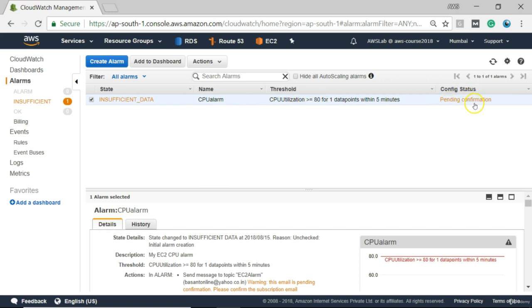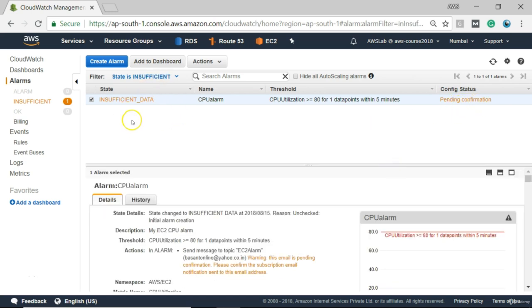Okay, config status, see the pending confirmation, because we have not confirmed the email ID. So you need to go and check your email ID, the mail ID which you have given, and click confirm, and this pending confirmation will no longer be there once you confirm.